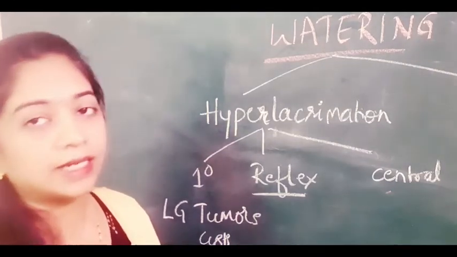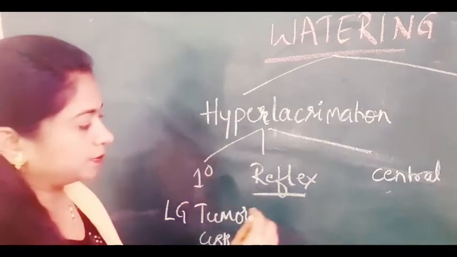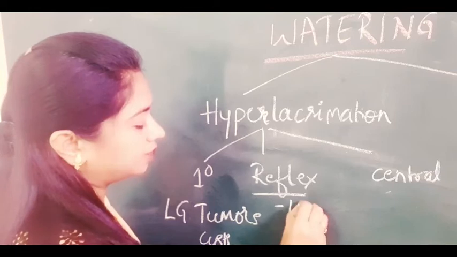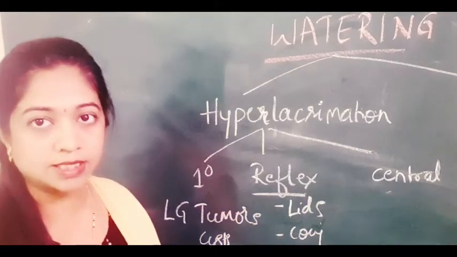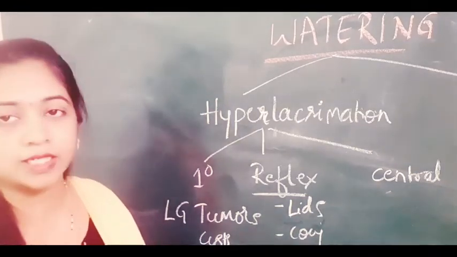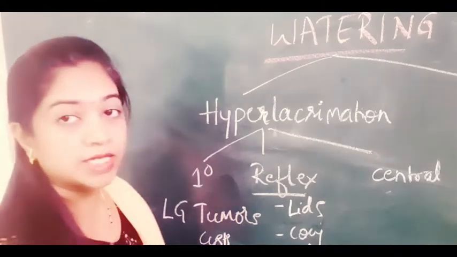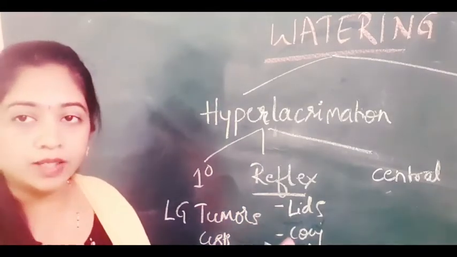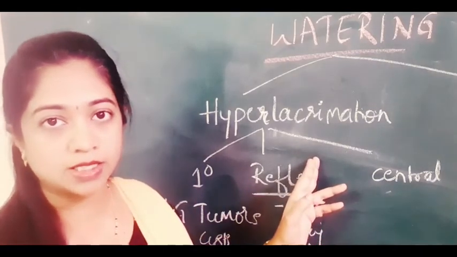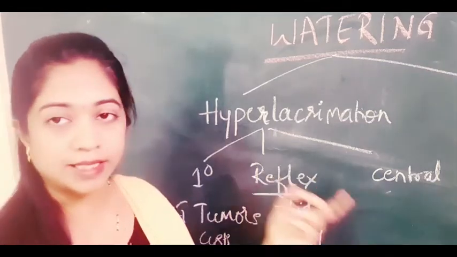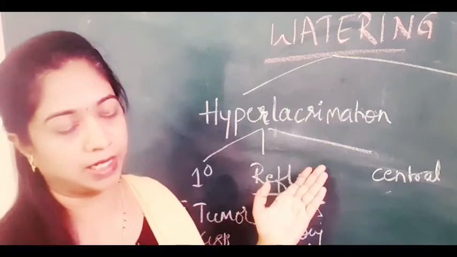If there is anything in the eyelids like blepharitis, meibomianitis or even a chalazion, all these can lead to hyperlacrimation. In the conjunctiva, any conjunctivitis like allergic conjunctivitis, viral conjunctivitis, any form of conjunctivitis, and even any insult to the cornea like corneal abrasion or corneal ulcer, all these will lead to reflex hyperlacrimation. Then we have the third one in hyperlacrimation, that is the central cause, or psychic cause, where because of the emotional state the person will have hyperlacrimation.